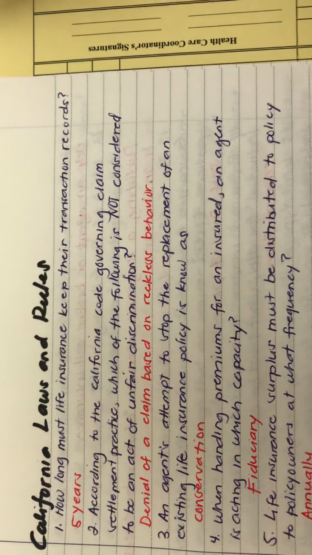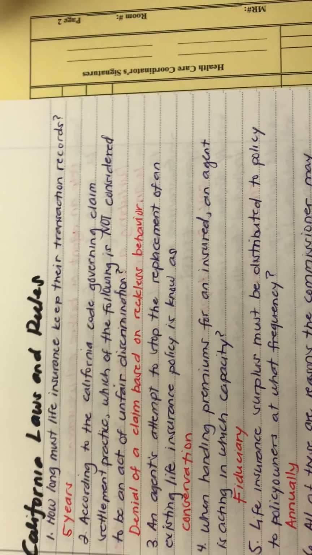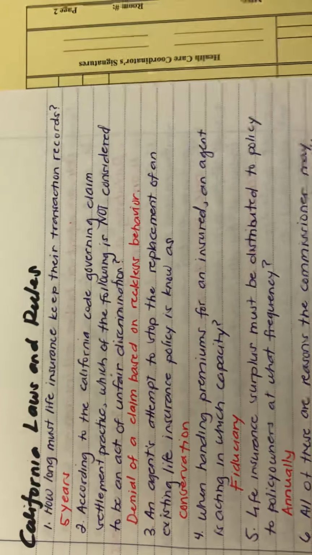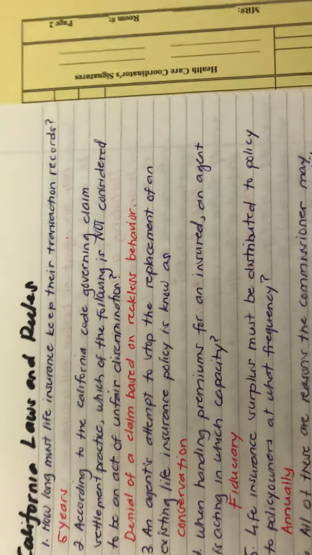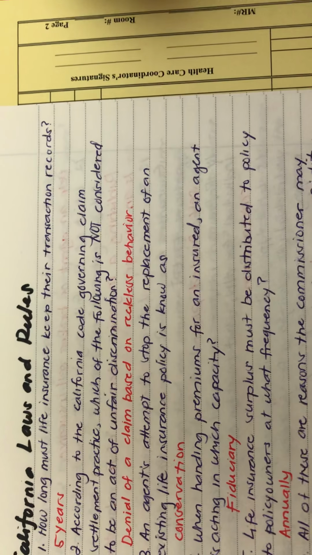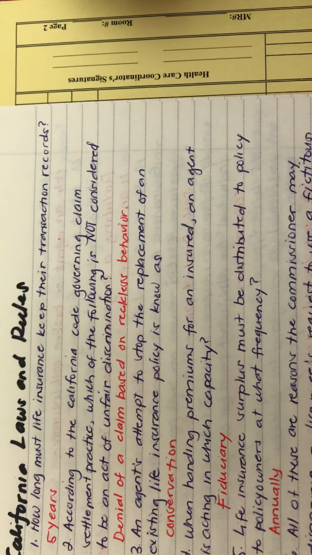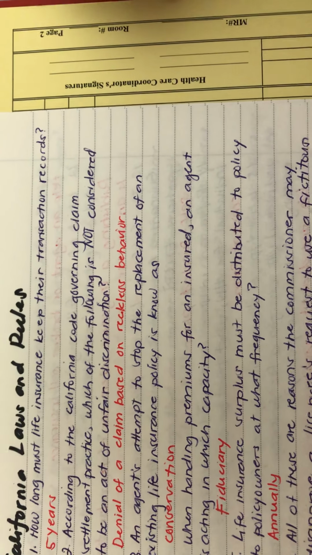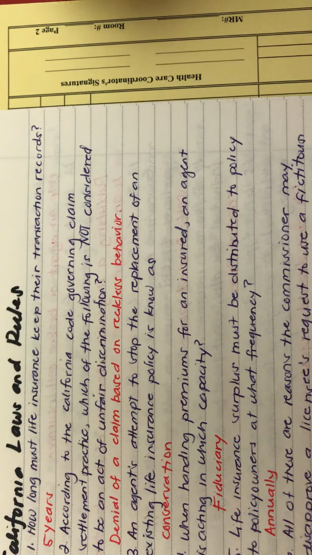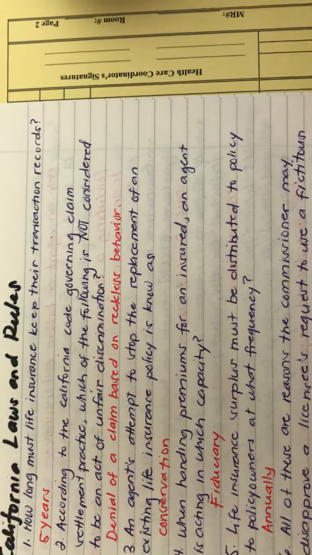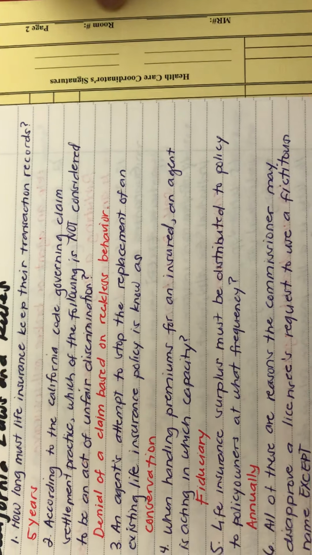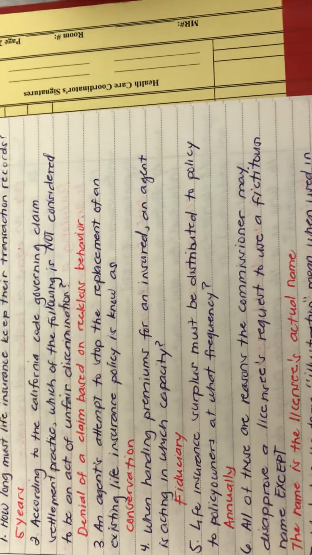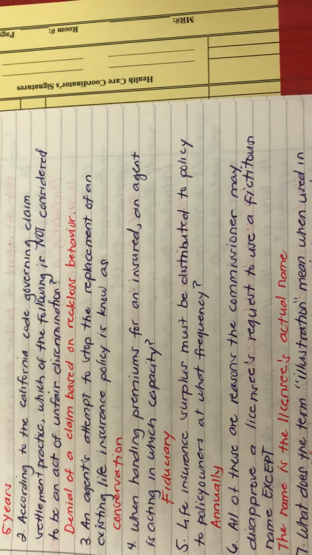Number one, how long must life insurers keep their transaction records? Life insurers should keep their insurance records for 5 years. Number two, according to the California Code governing claim settlement practice, which of the following is not considered to be an act of unfair discrimination? Denial of a claim based on reckless behavior is considered unfair discrimination.